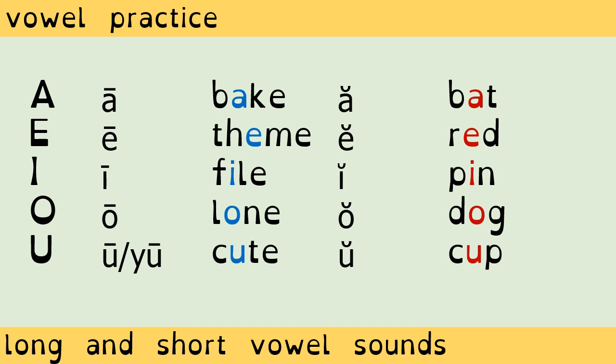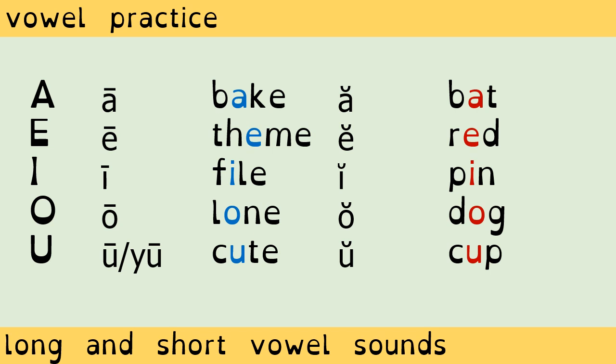Today, we are going to look at some exceptions. Before we get started, let's look at the basics. Vowels have long sounds and short sounds. Let's start with the vowel letter A. The long sound is A, as in bake. The short sound is A, as in bat.